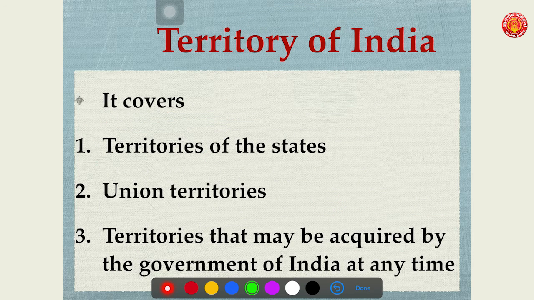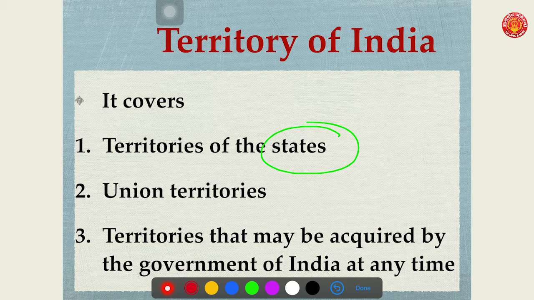Now here two terms are used. One is the territory of India, and the second is the Union of India. Whenever the term territory of India comes, it covers three important parts of India. First, it covers the territories of the states.